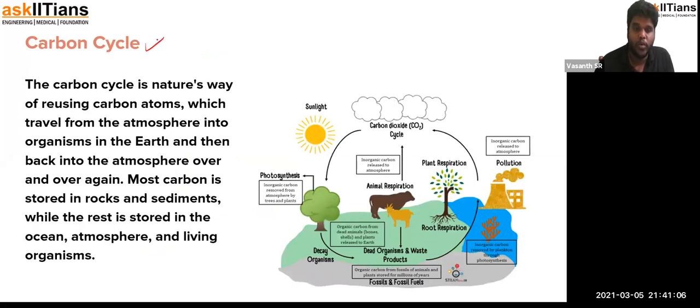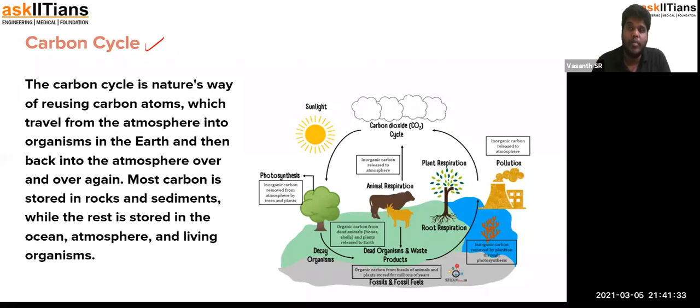So we all know what is carbon. Carbon is actually a chemical substance, and it is one of the most important materials in organic compounds, which you have studied in lower classes also. It is abundant in the atmosphere. Yes, it is in gaseous form. It is in solid form, and also in some ways we can make it a liquid form also.